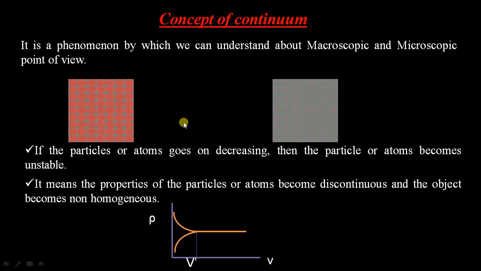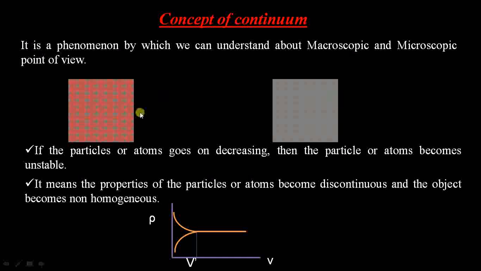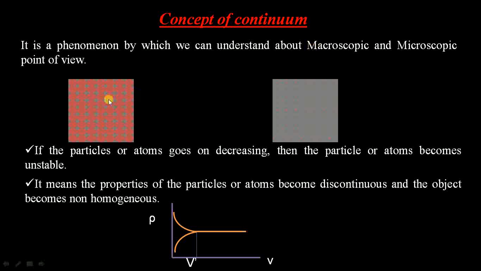We understand this concept through the concept of continuum. Finally, you can understand why we go for the macroscopic and not the microscopic point of view. The microscopic point of view can also be considered in some cases, where more care is required. But for our thermal engineering concept, we need only the macroscopic level, by which we can easily analyze the behavior of the object by finding its properties.